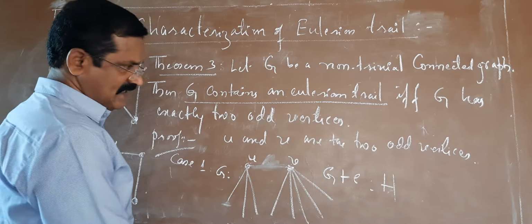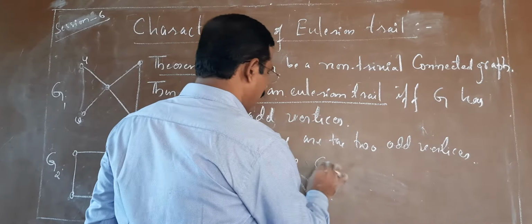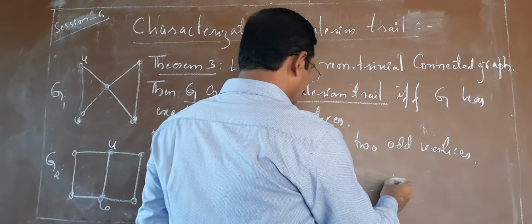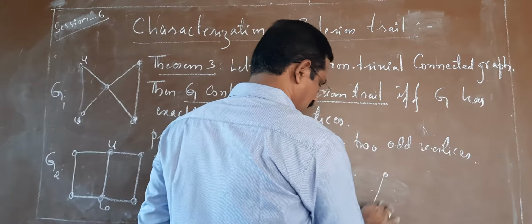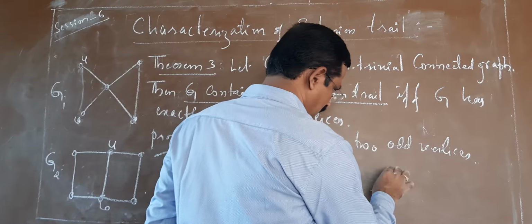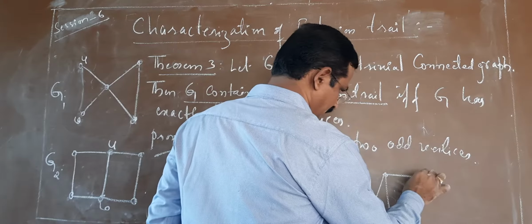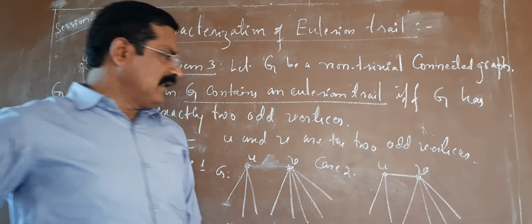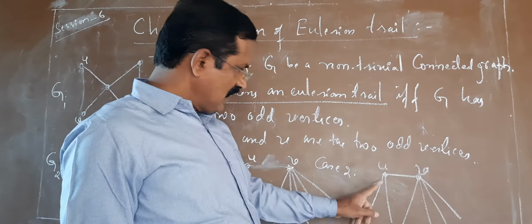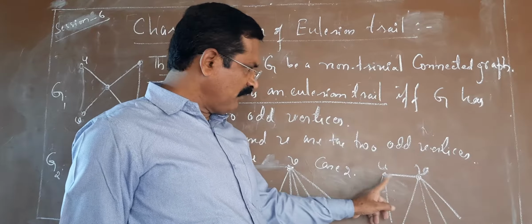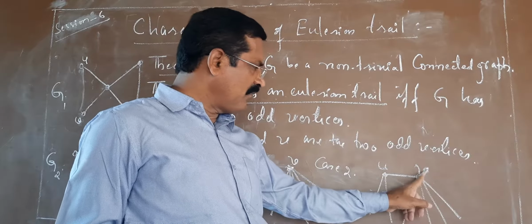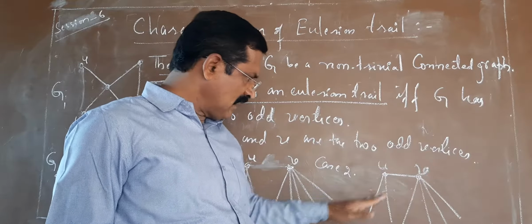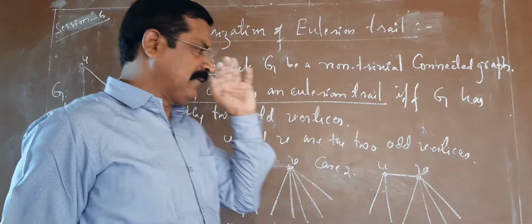The second case, case 2. Suppose initially they are adjacent, u and v. So this is one graph in which the degree of u is 3 and the degree of v is 5. It implies these are exactly two odd vertices. The remaining vertices are of even degree.